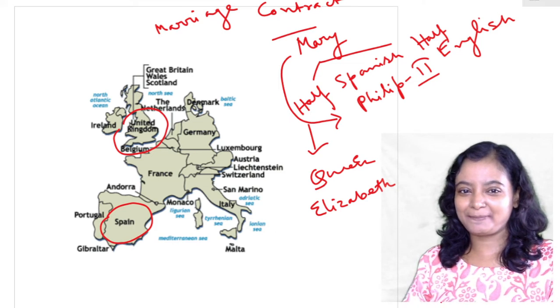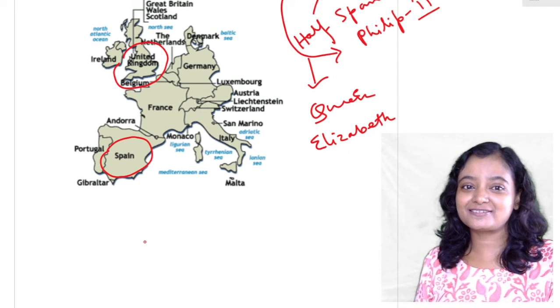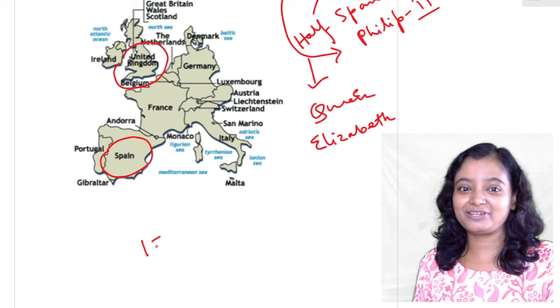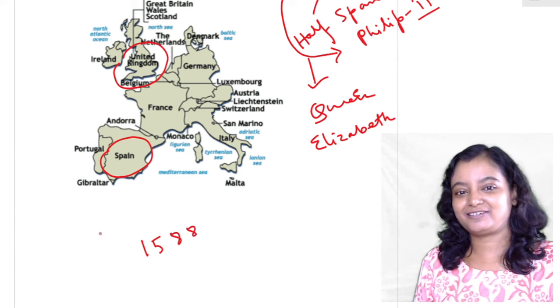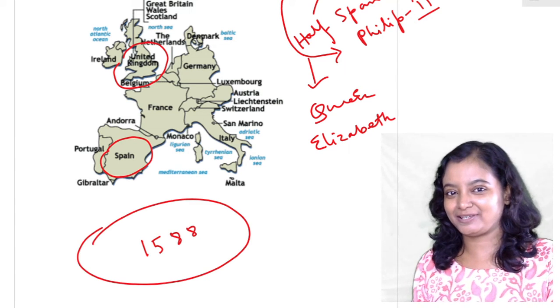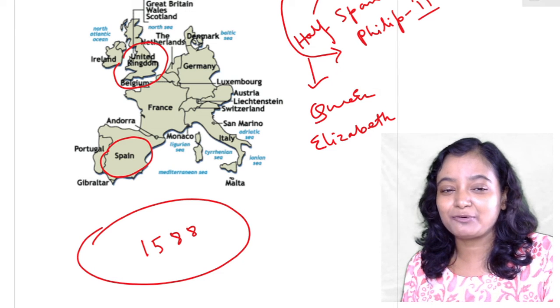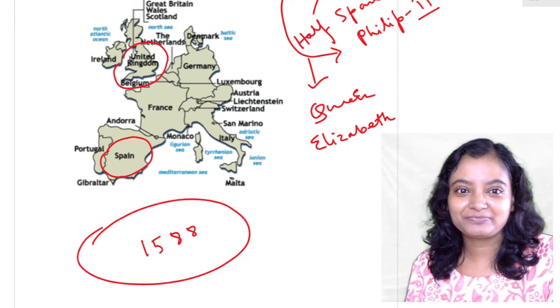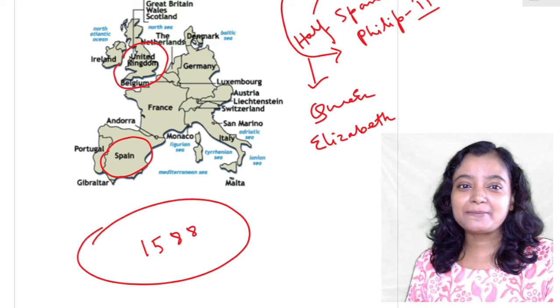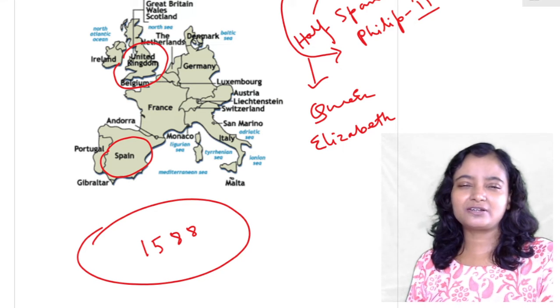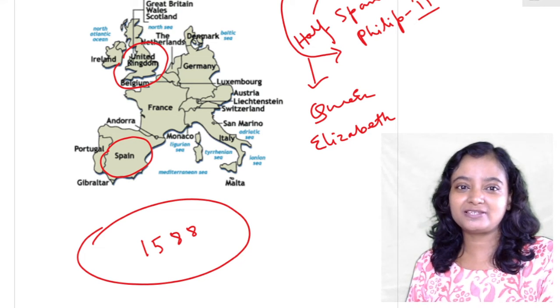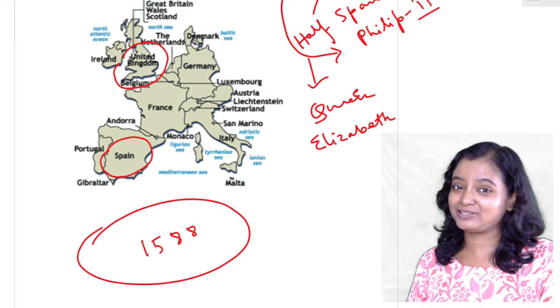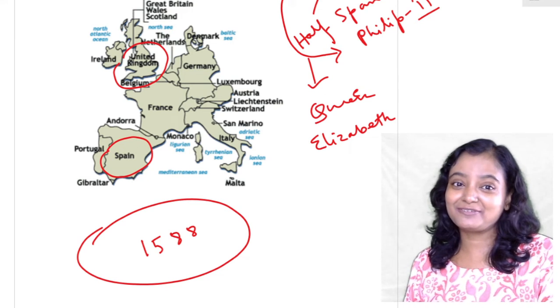And now what happened? The glorious revolution, you can say in this way, 1588, during the reign of Queen Elizabeth, the Spanish Armada was defeated. It created new hope. It just charged English people with new hope and new life.